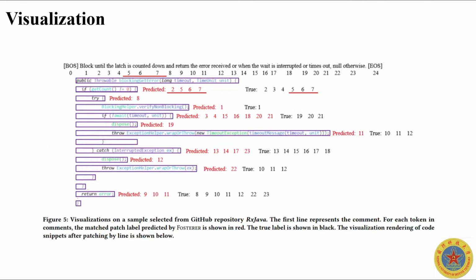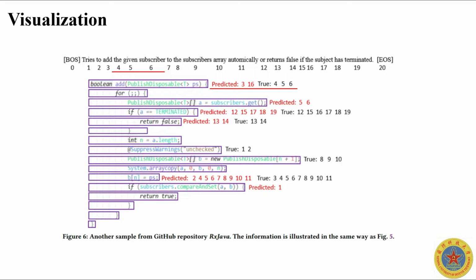We mainly find that Foster is good at capturing the semantics inherent in the control statements, like if statements. As shown in the above example, Foster made good predictions for tokens corresponding to the control statements. Nevertheless, Foster does have some limitations. The most significant one is that, as pointed out in our user study, it tends to miss semantic information from method signatures. Specifically, a number of comment tokens should have semantic relations with the method parameters, but Foster does not make such predictions.